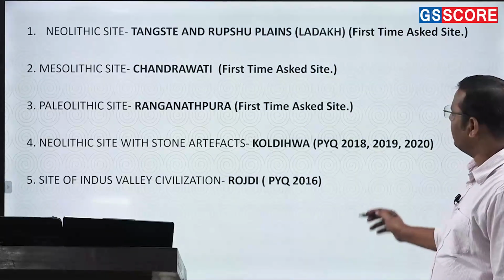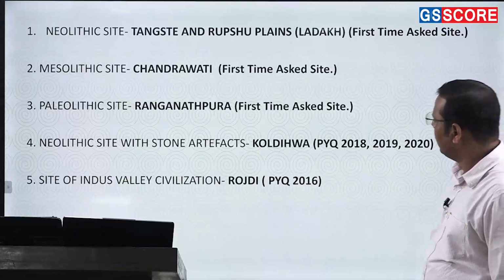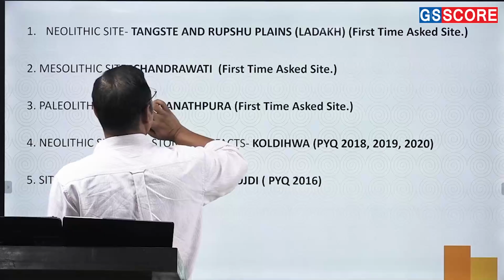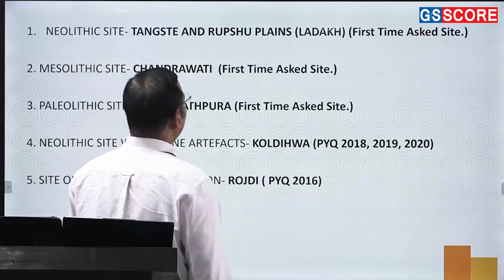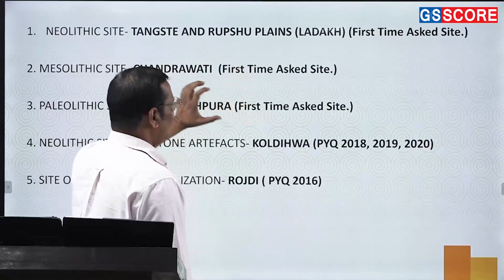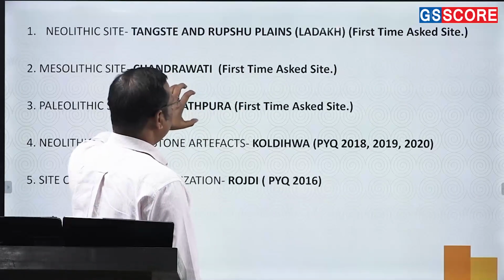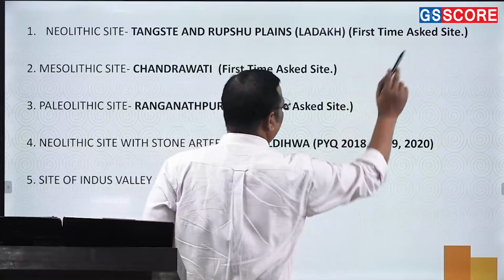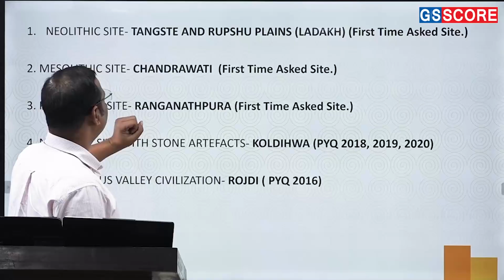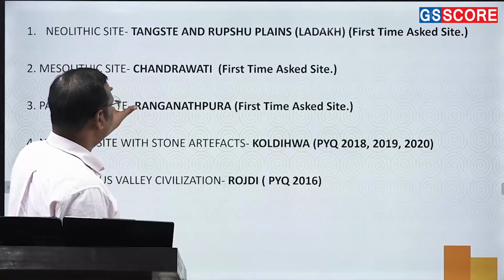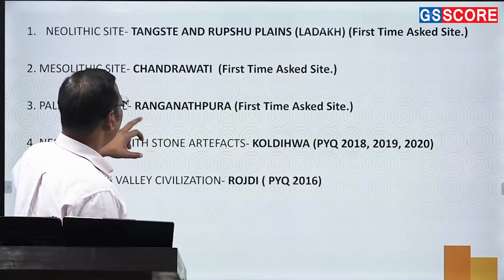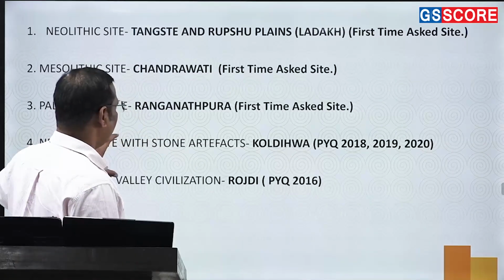So if you'll see these sites, I have just prepared an analysis of this. So the first site, the Neolithic sites in Ladakh region, and in fact it is either Tangste and there was another site that's called Rupsu Plains. Now these are Neolithic sites. You could have written Ladakh also, ठीक है, एक दो और sites हैं जो आप वो भी लिख सकते हैं, and here I have written this site has been asked for the first time, right? Then the second is the Mesolithic site, that is Chandravati. Okay, again this has been asked for the first time. The third is the Paleolithic site, which is Ranganathpur. It has been also asked for the first time.